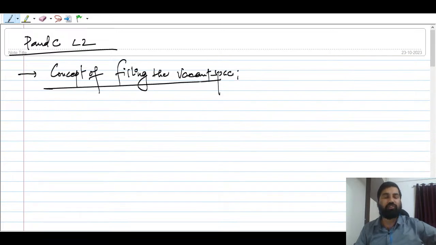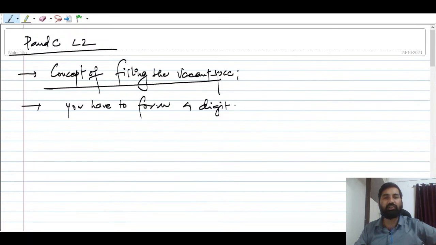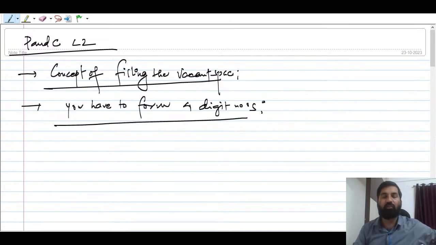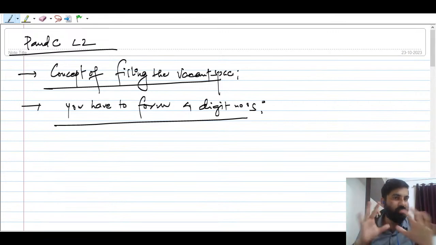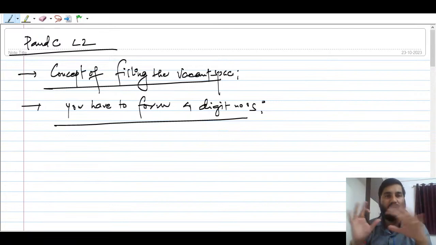Suppose you have to form a 4 digit number. How many ways are there that you can form the 4 digit number? You have 10 digits, from 0 to 9.